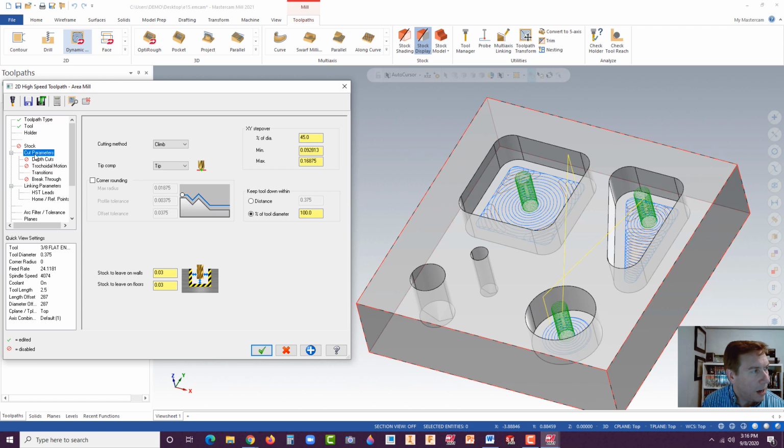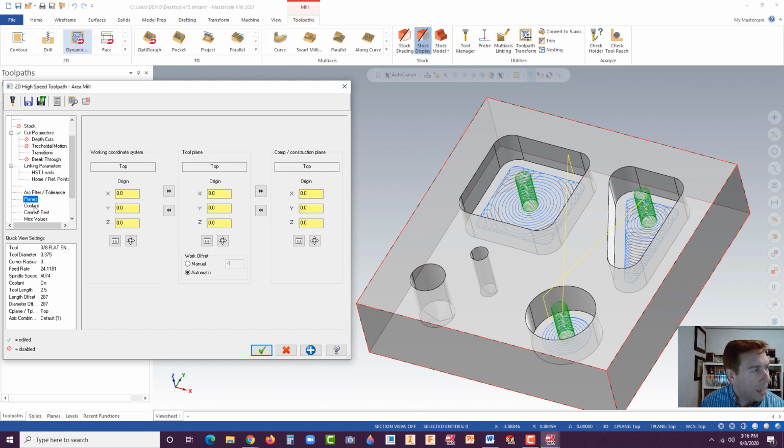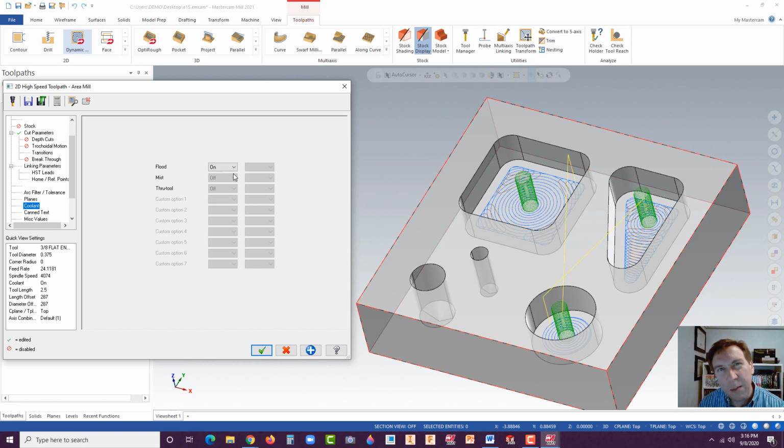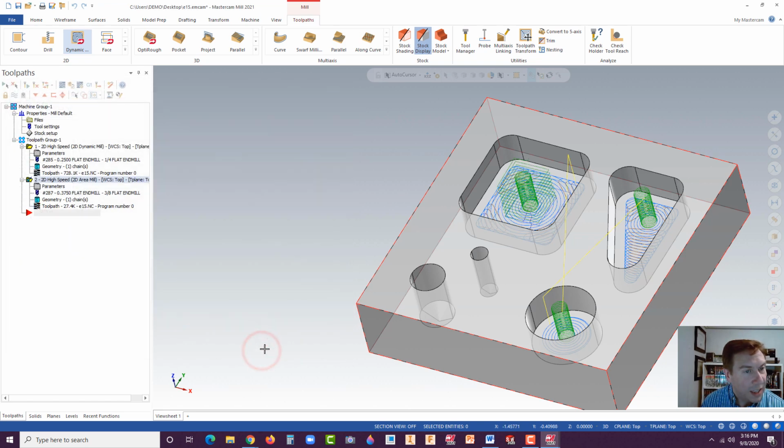Any parameters here, like now we have cut parameters. Now for this, we want to go with just 0. We want no stock left over. See, watch this. It's going to take away that, so it's going all the way down to precisely what size it's supposed to be. And normally once you do this, you don't have to go back and turn coolant on. It should remember some of those settings from the previous one. Now hit the green check.